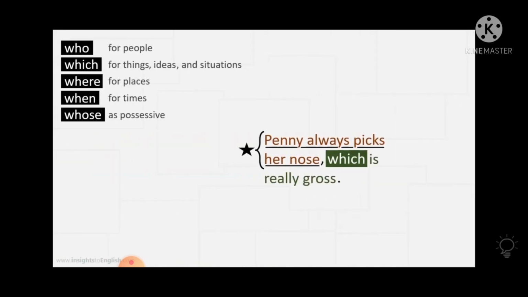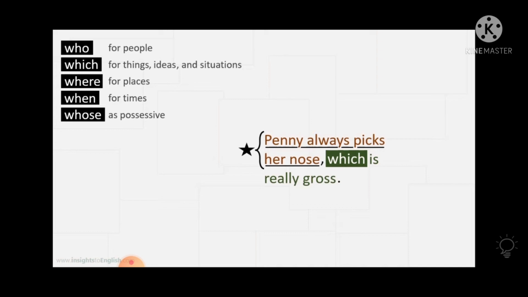Now I'll give one more example. Penny, that is the name of some person. Penny always picks her nose, which is really gross. Penny always picks her nose. Picks her nose means you put your fingers in, or you clean your nose using your hands and like that. So which looks very bad, right? Which is really gross. So what do you think, which is related to whom? Penny picks or her nose? Absolutely right. Which is actually connecting here with the full clause.